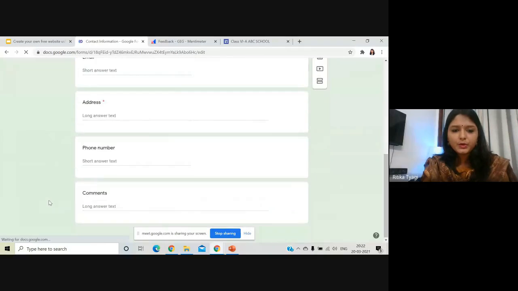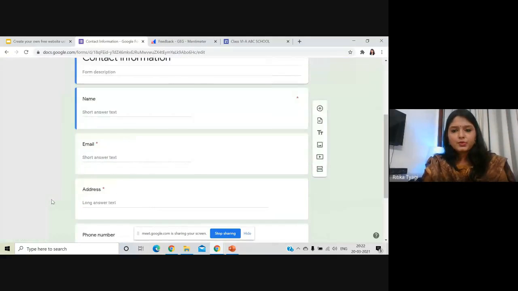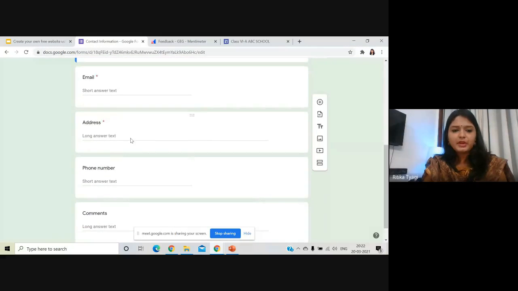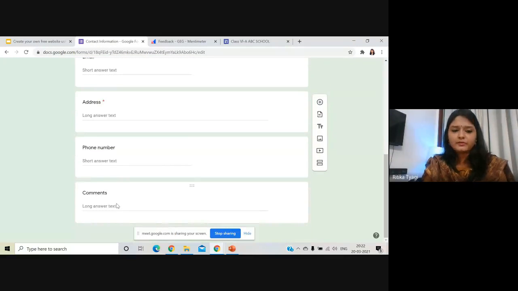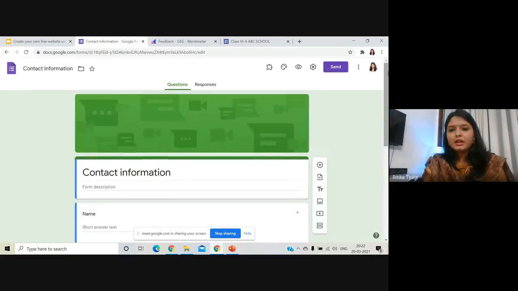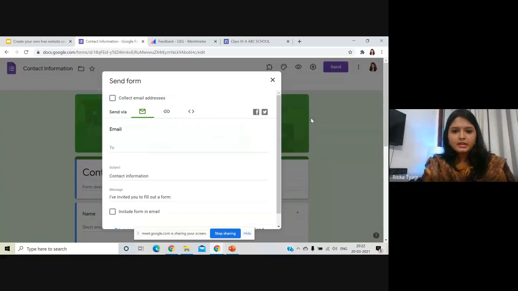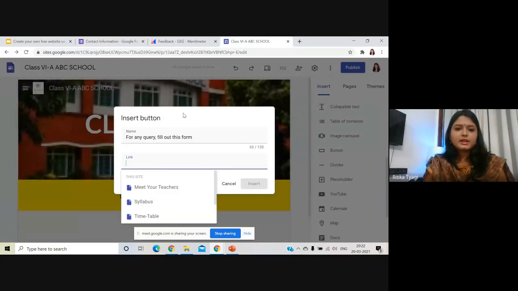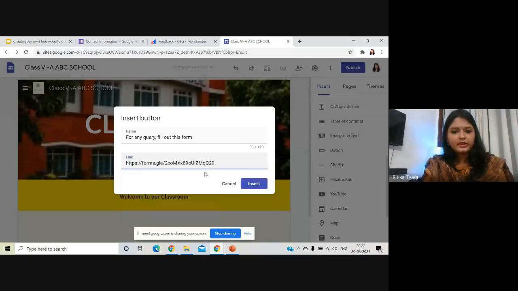I hope you people know how to create a Google form. So in this form, I have written the name of the student, the email of the parent, the address, phone number, and comments if the parents want to connect with me. I can just click on send here and click on link option. I can shorten the link, copy it, go back to my website, and I can paste it over here.